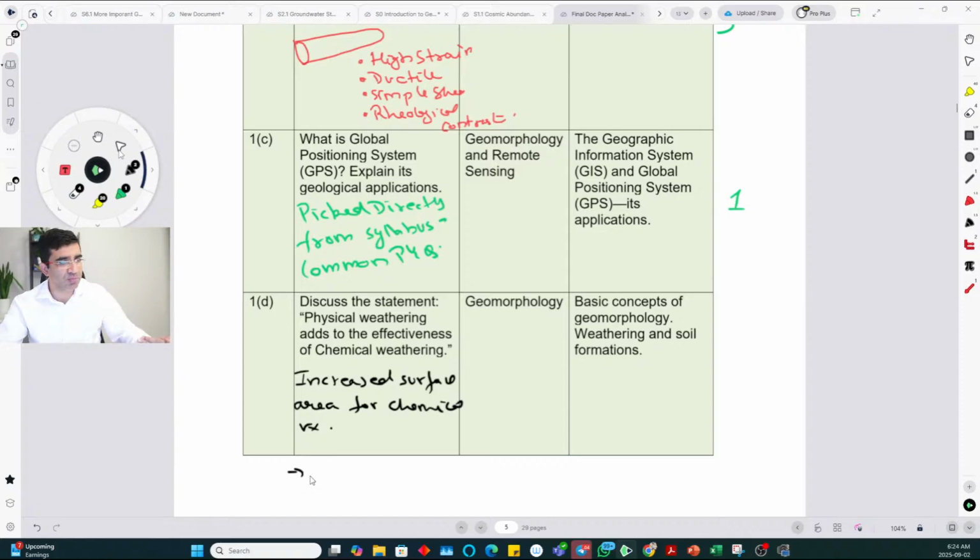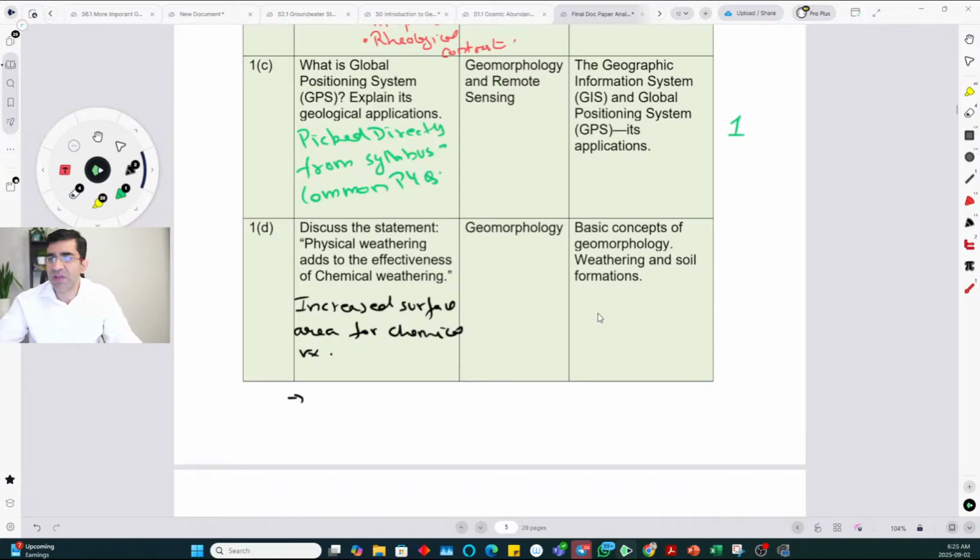You can list those processes and say they break down the rock into smaller pieces, and then that rock gets more surface area. With more surface area, more chemical reactions can occur, which speeds up the chemical reactions. And those chemical reactions can then make the rock weaker and weaker, which again increases physical weathering, and that physical weathering then again breaks it into smaller and smaller particles, and that cycle enhances the overall weathering process. So this question is from geomorphology. Again, because it is maybe not very straightforward, if you want you can give it marks 2 in difficulty. Let's say it's a medium question.